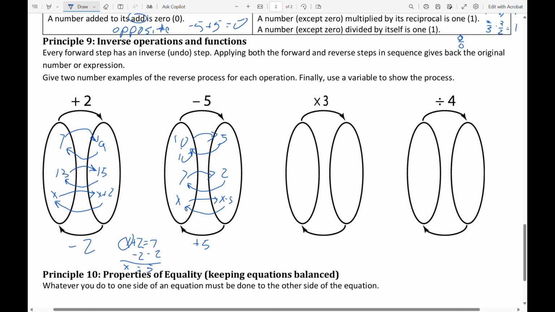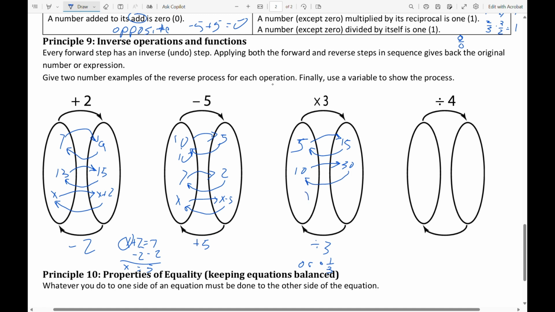So what is it that reverses a times 3? 5 times 3 is 15. What would get me from the 15 back to the 5? Well, the answer is divide by 3. And just to remember, divide by 3 is the same thing as times 1/3. That's the division definition. So what if I had a 10 times a 3 to make a 30, and then I divided that 30 by the 3, that gives me back the 10.